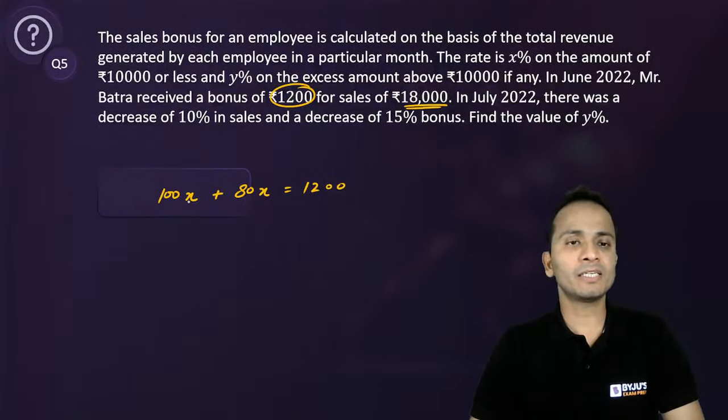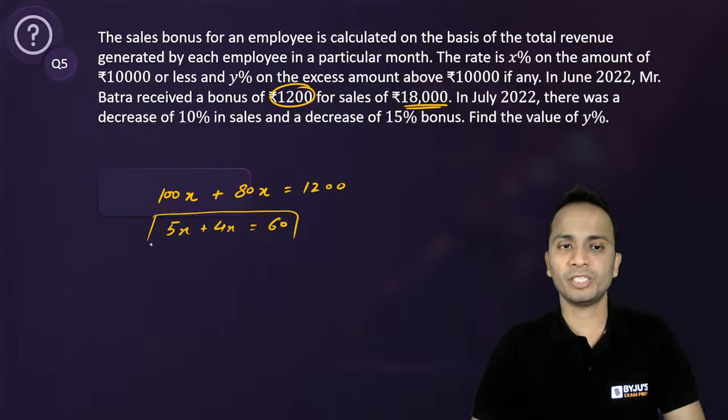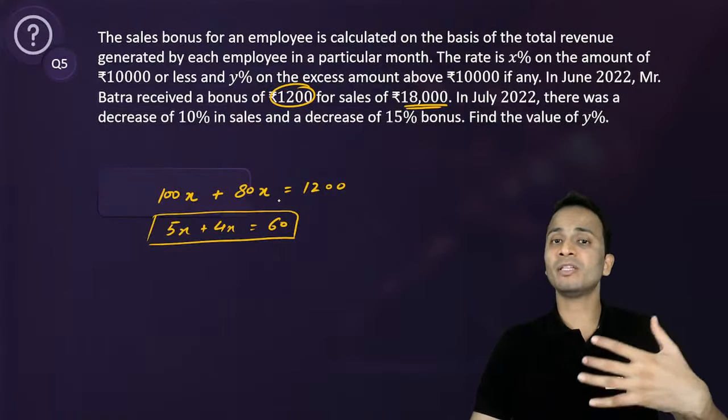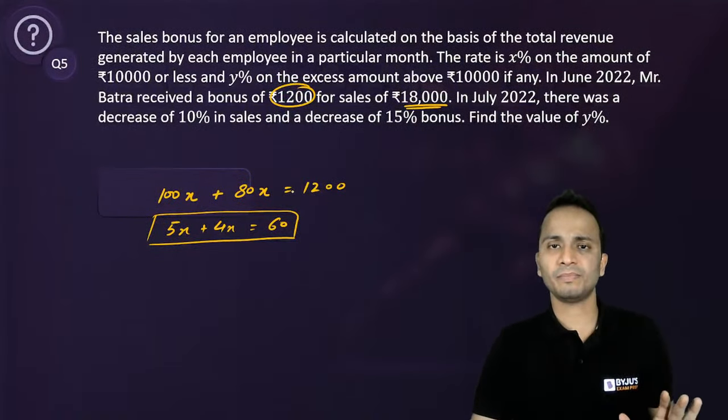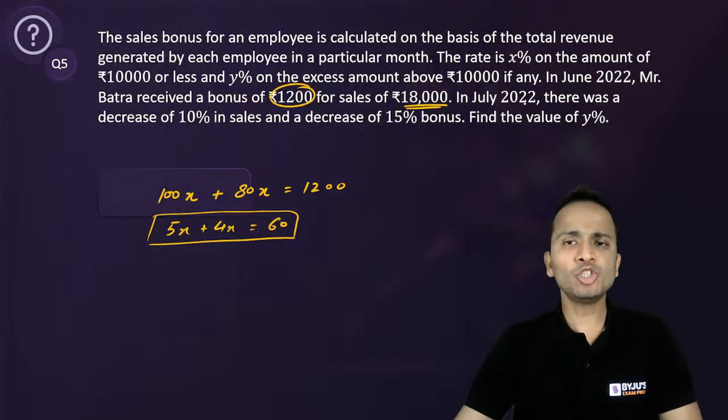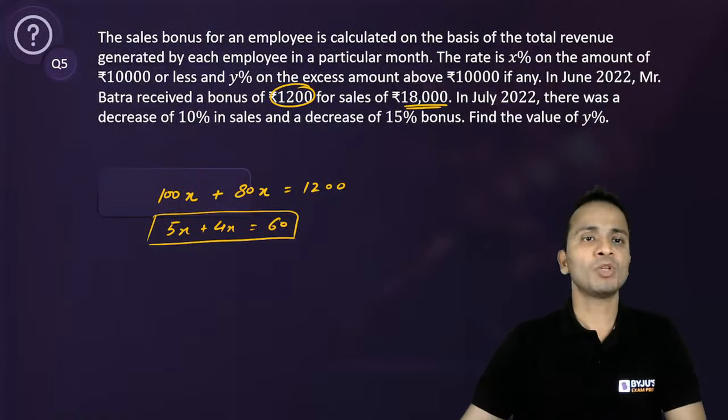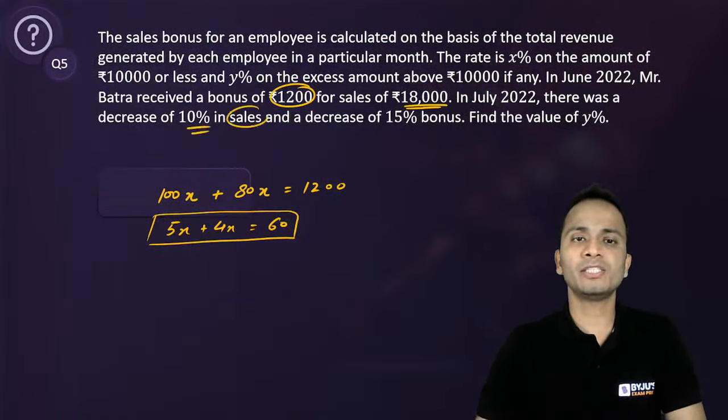Now I can take 20 common from here. So I'll get 5x plus 4y, and that is equal to 60. So this will be the first equation. Okay. I could have written the basic equation in elaborated form, but this is where you need to save time. Okay. In July 2022, the next month, there was a decrease of 10% in sales.